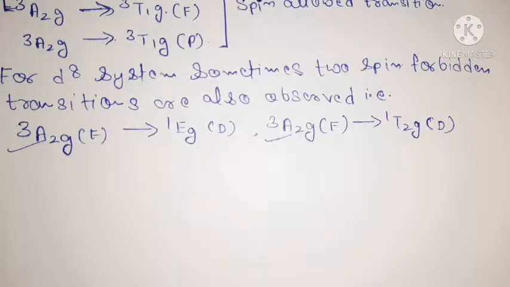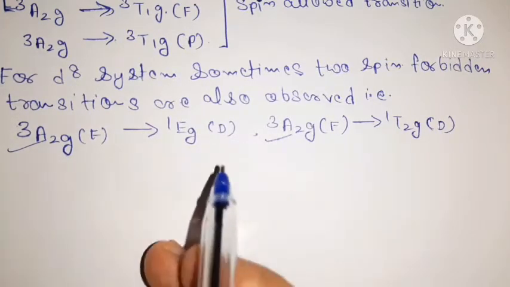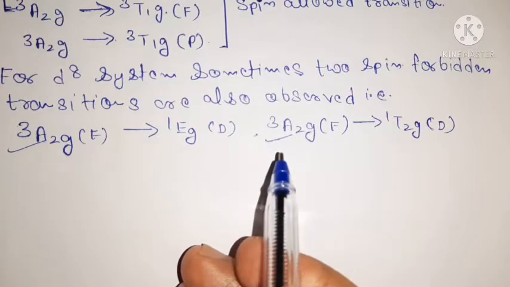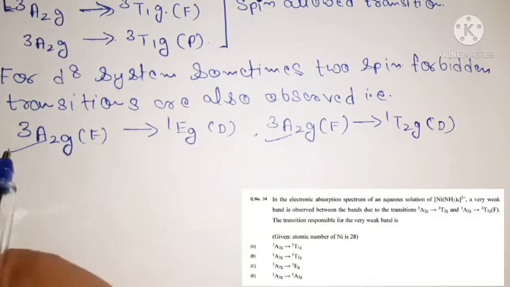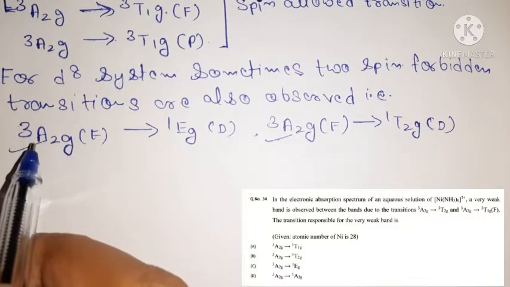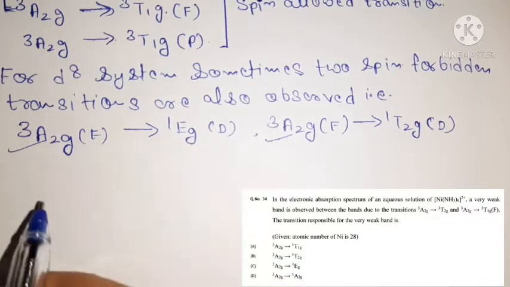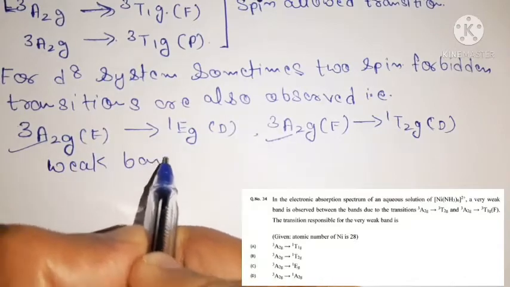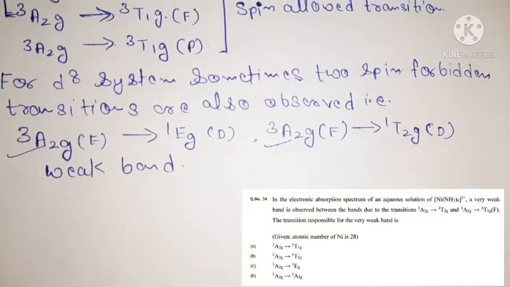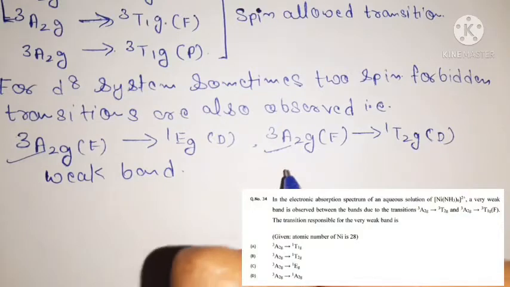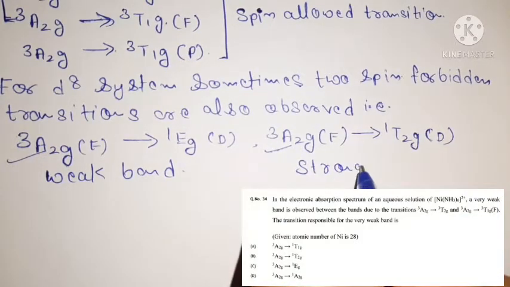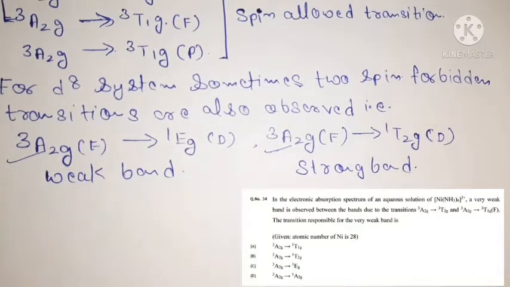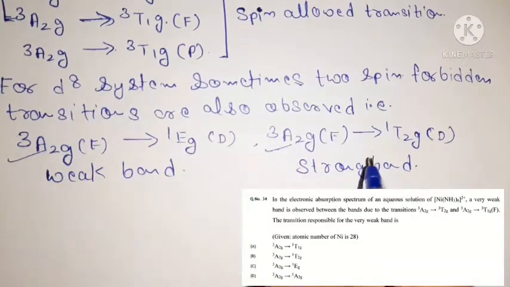Okay, understand friends? I hope you understand it. Out of these two transitions, we clearly see according to the Tanabe-Sugano diagram that the transition from 3A2g to 1Eg is a weak band, compared to your spin allowed transitions, which are strong bands.